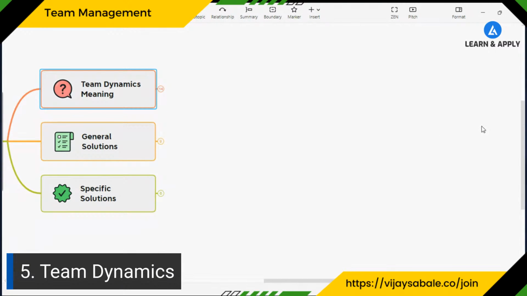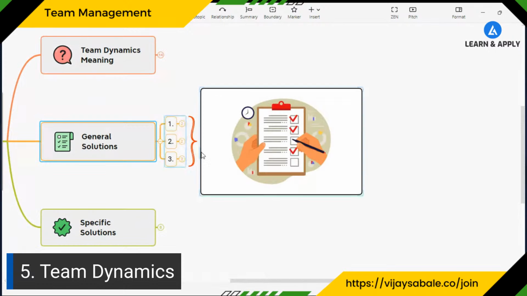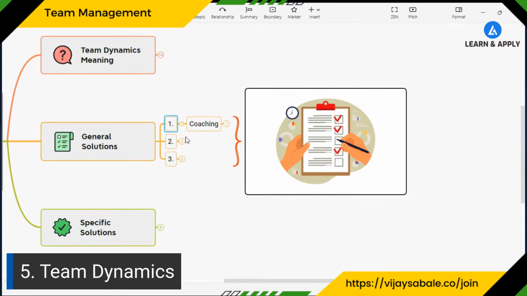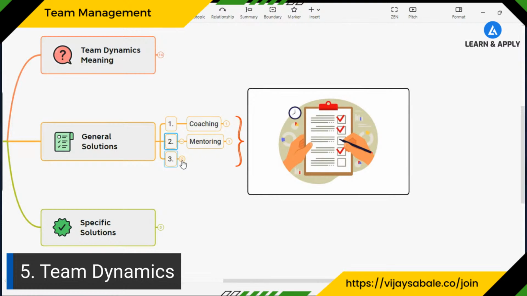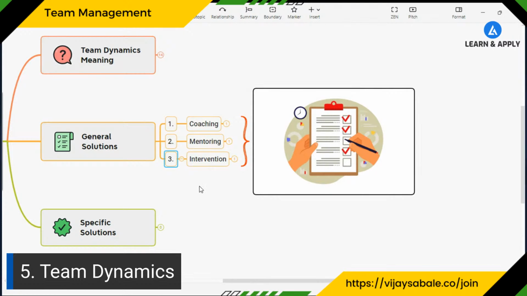What are the general solutions that we can initiate to handle team dynamics? There are three general solutions that we can initiate. The first one is coaching, the second is mentoring, and the third one is intervention. Now, what are the best practices and how are we going to execute them? Let's understand in detail. These are the general solutions, right? These are not applicable to all situations. For a specific situation, we need to have specific goals and specific actions that we need to initiate. I will also explain that with the help of a practical example. Let's come back to these general solutions.